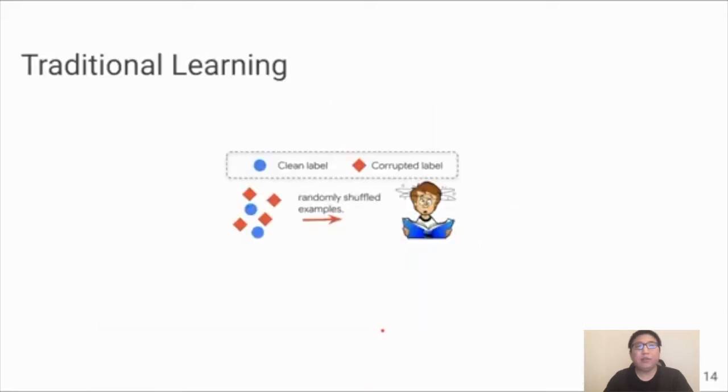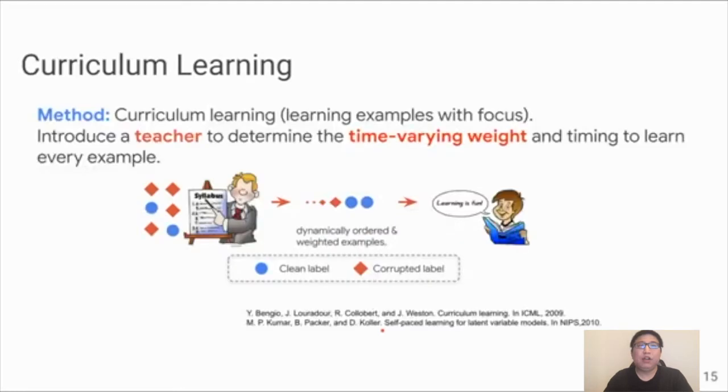Similarly, randomly shuffling the examples with correct and incorrect labels would only confuse the model. But if we have a teacher who can determine the time-varying weight for each example, the student is expected to learn better. Ideally, the teacher would put bigger weights for clean labels and smaller or zero weight for noisy labels.